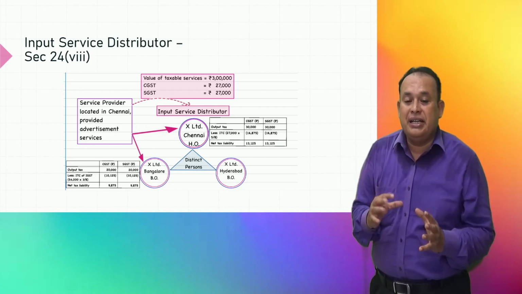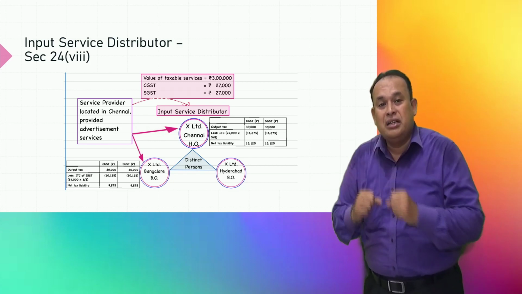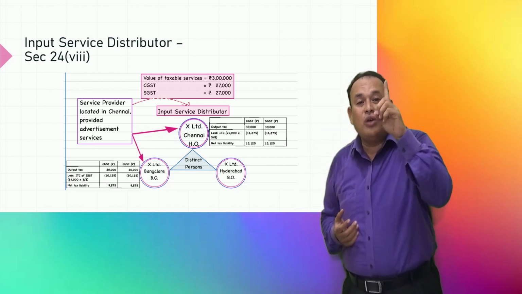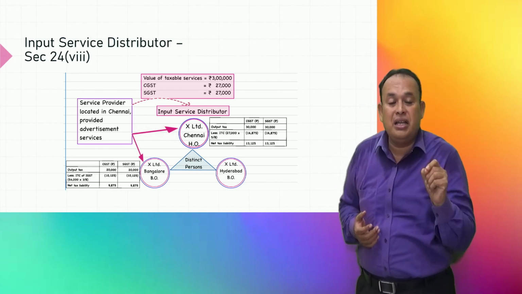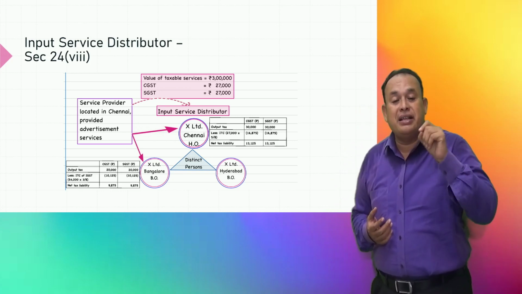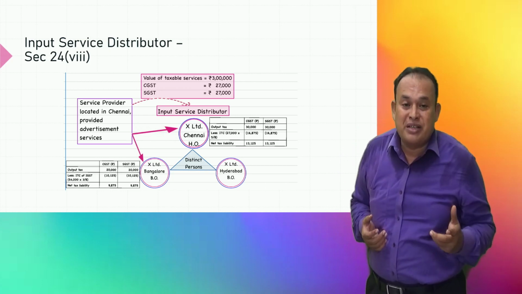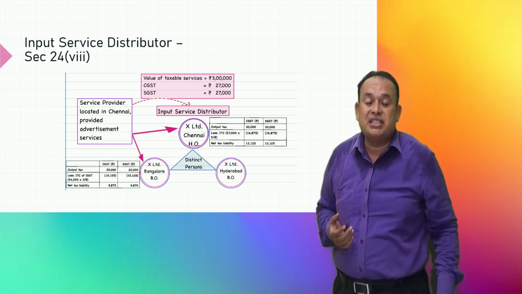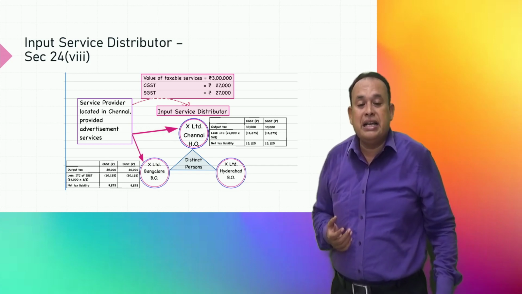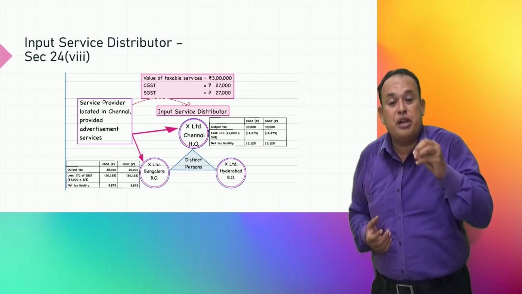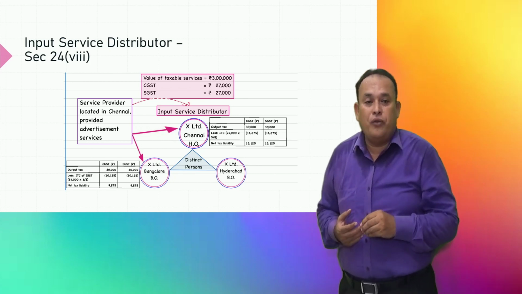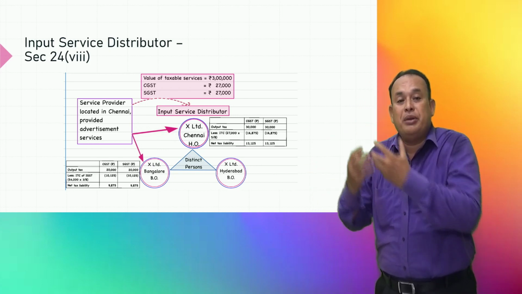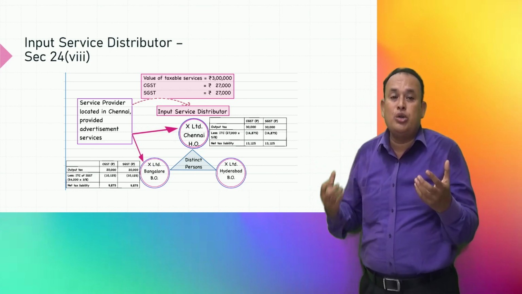X Limited Chennai and X Limited Bangalore received advertising services from a supplier of service, who raised one invoice in favor of X Limited Chennai. In that case, X Limited Chennai received input services worth 3 lakhs, on which GST is CGST 27,000 and SGST 27,000. In that case, that credit does not fully belong to the Chennai office. It also belongs to the Bangalore office, because the inward supply was received by both the Chennai and Bangalore offices.